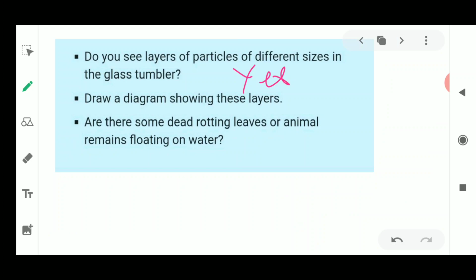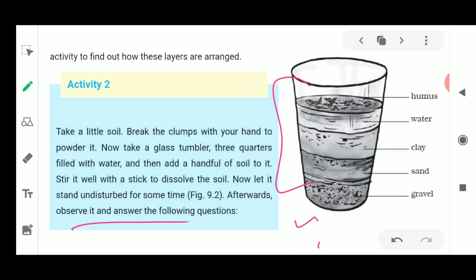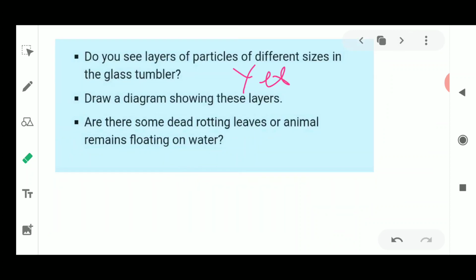Next thing is, are there some dead rotting leaves or animal remains floating on water? See this diagram and please tell me, is this present? All these rotting leaves and things are present over there. So yes, the leaves are also present on the surface of the water in this soil. So this was about the humus. We are talking about humus, which is present as the dead and rotting leaves and remains on the water. So the answer will be yes.